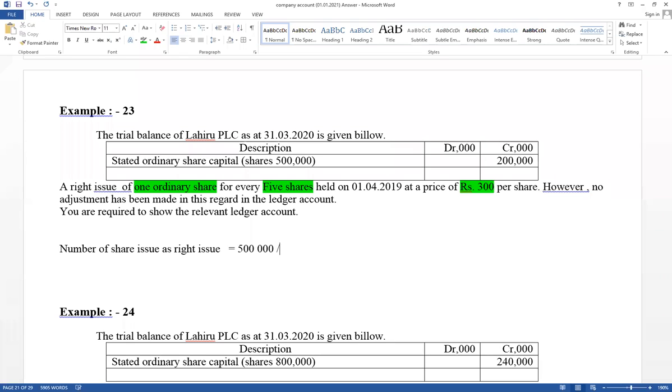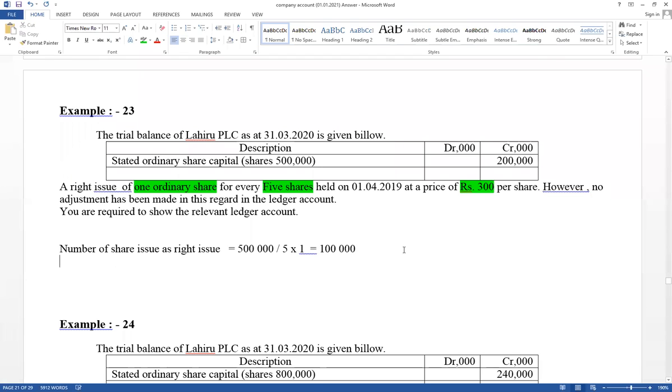Therefore this one divide by 5 into 1. This is the number of share issue as right issue. Therefore number of share issue again 100,000 shares. But based on money measurement concept, value should be recorded. Therefore you have to calculate it value. Number of shares equal 100,000 into per share price equal 300. Therefore here value equal 30 million.